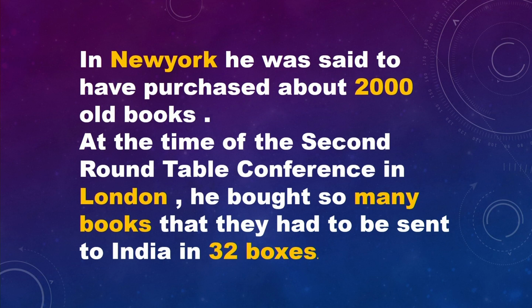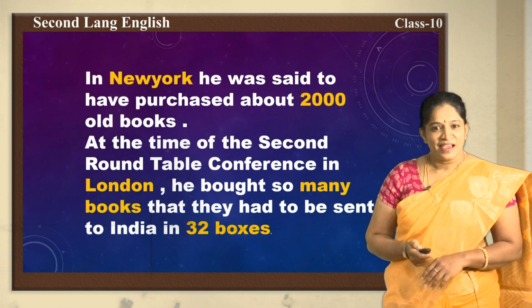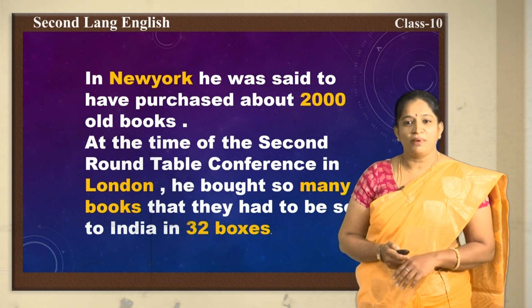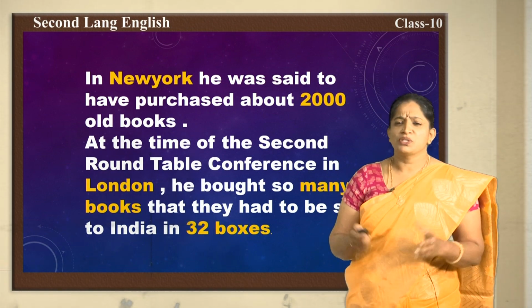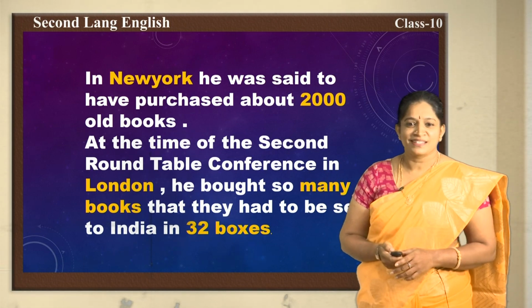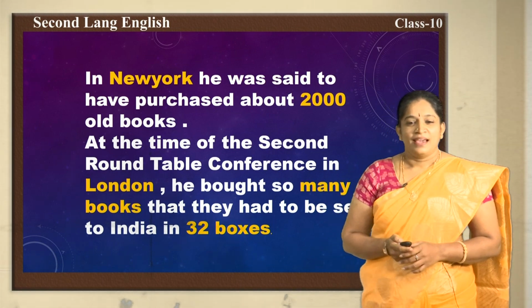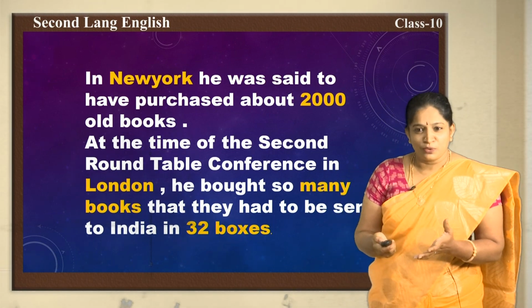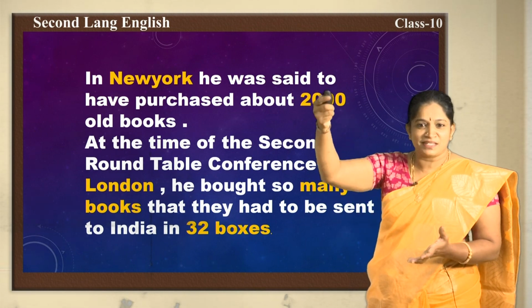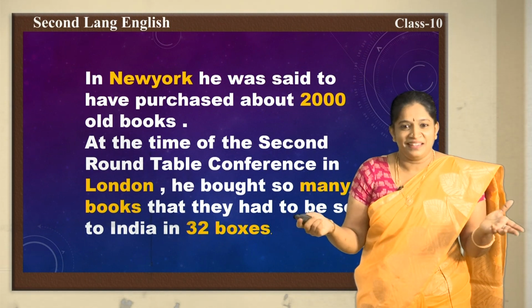In New York, he was said to have purchased about 2000 old books. Can you imagine, children? 2000 old books he has purchased. And at the time of the Second Round Table Conference in London, he bought so many books that they had to be sent to India in 32 boxes. Really, he was crazy about reading books. I think this passion for reading books only took him to such a prestigious position in society, and he had become a visionary in society.